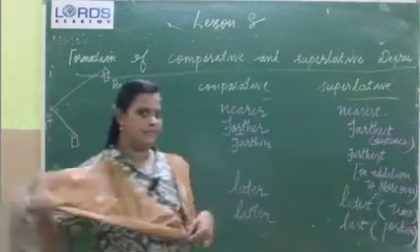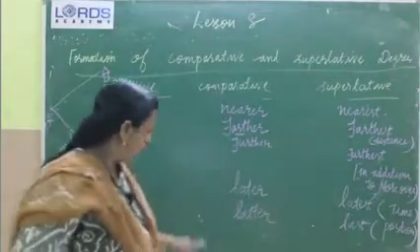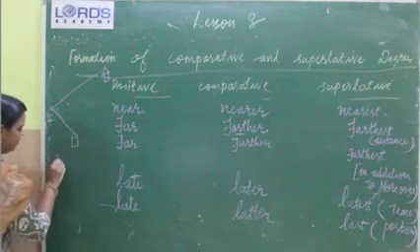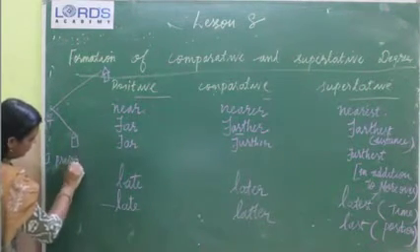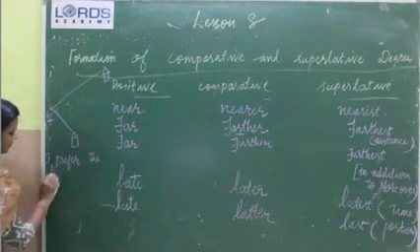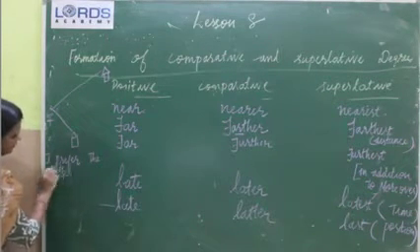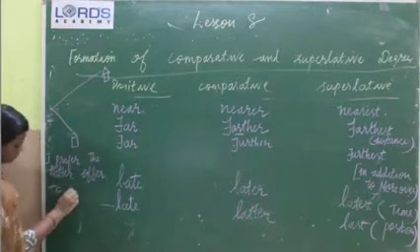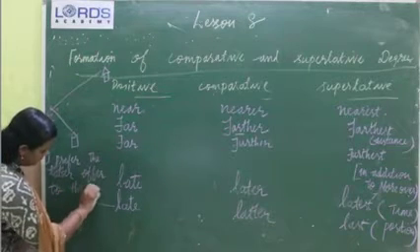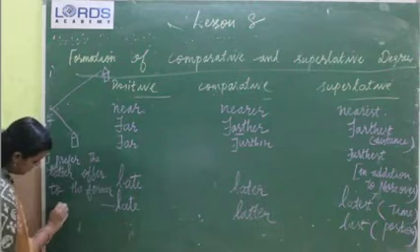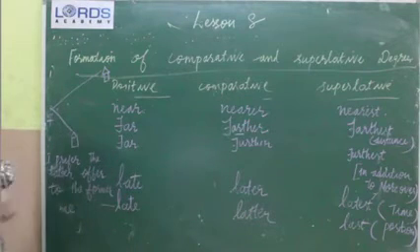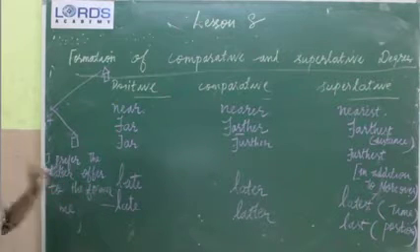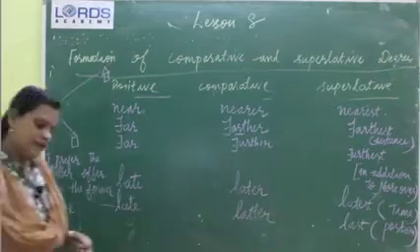One example, you can note it down: I prefer the latter offer to the former one. That means I prefer the second one to the first one. Clear?